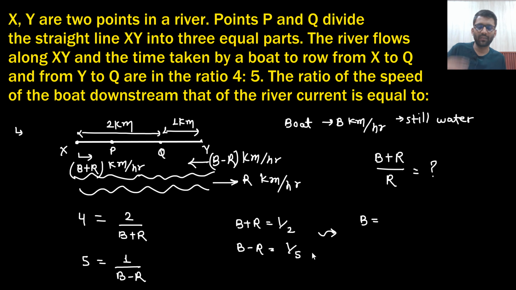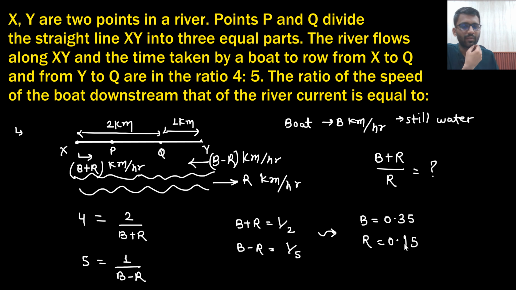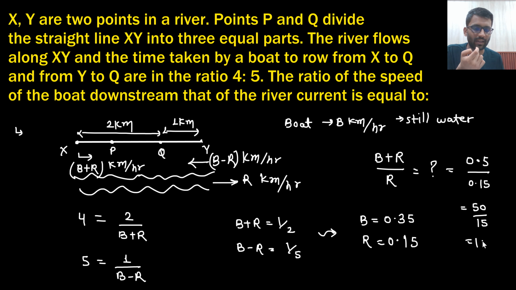If I add both of the equations, 0.5 plus 0.2 is 0.7, and 0.7 by 2 is 0.35. So b is 0.35. And r will be 0.15. They are asking b plus r divided by r. b plus r is 0.5, divided by r, which is 0.15. So 50 by 15, or you can say 10:3. So this is the answer.